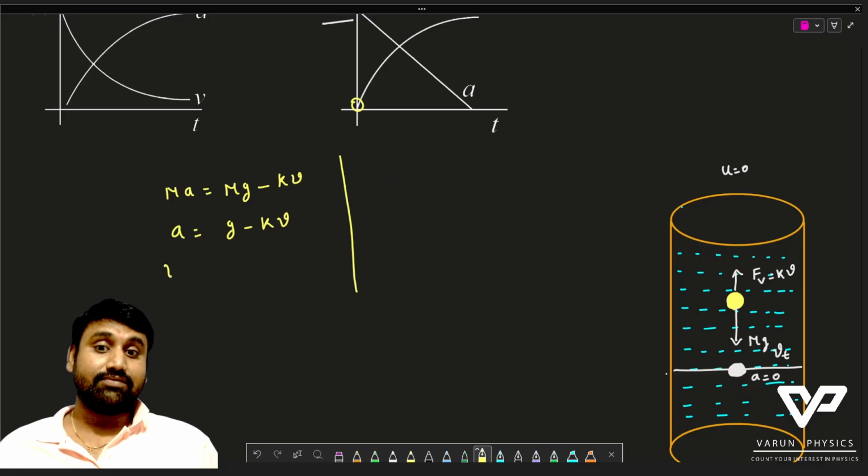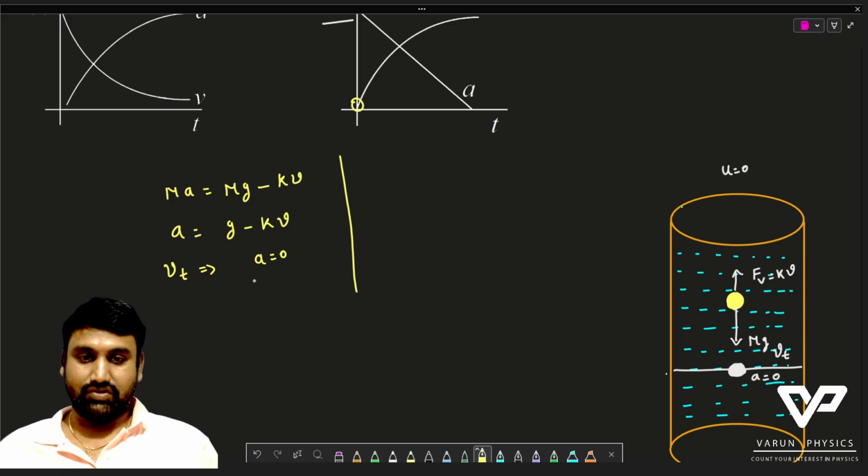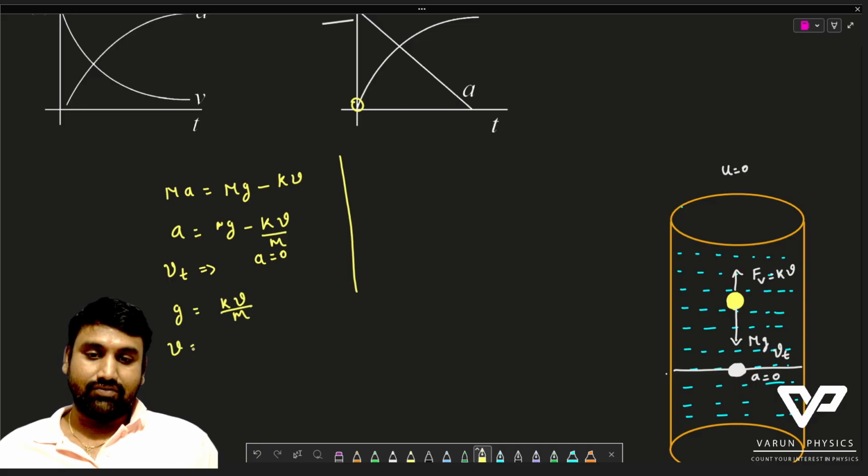The maximum velocity it attains is vt, that is the terminal velocity. That terminal velocity will be attained when acceleration a is equal to 0. Therefore g is equal to kv divided by m, I missed the division by m. Therefore v is equal to mg divided by k. This is the terminal velocity, or the maximum velocity which it attains.